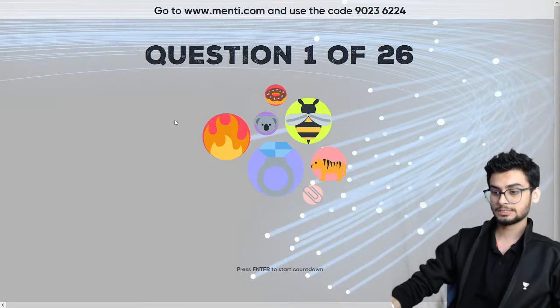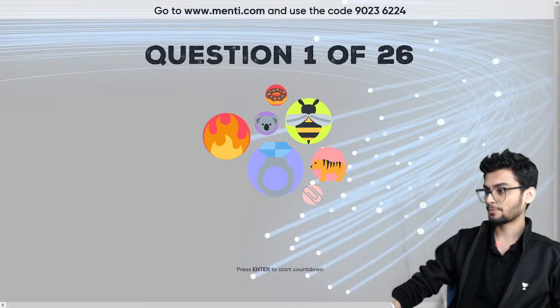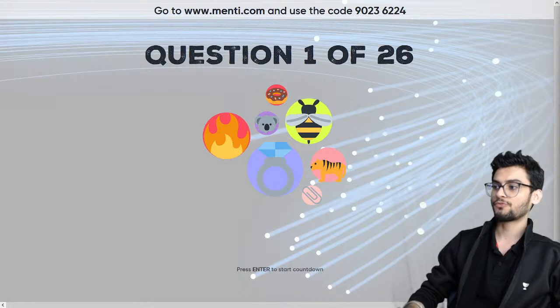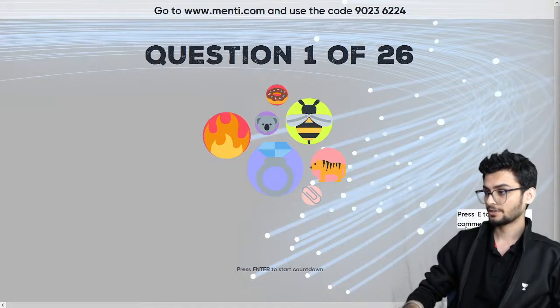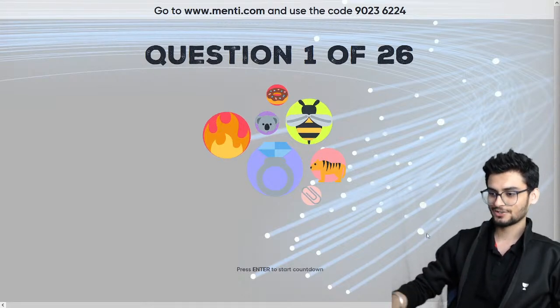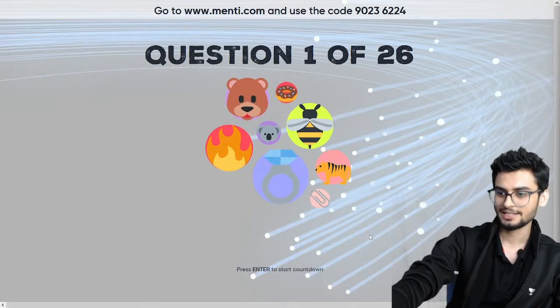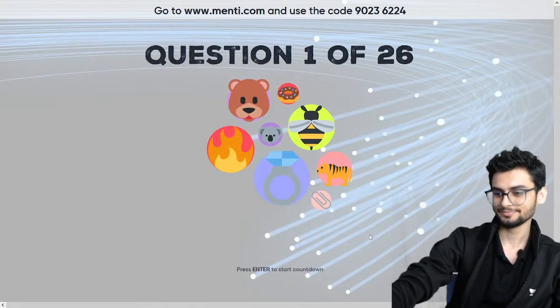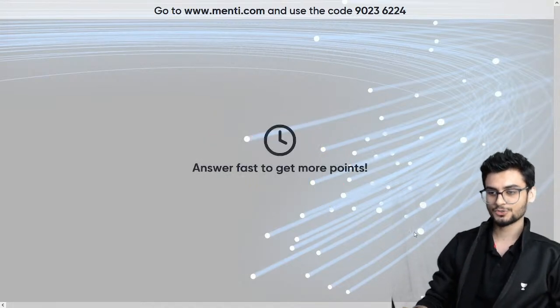So is the screen visible to everyone? When will we do forms and reports? Forms and reports will be done by Monday. Monday को हम लोग forms and reports दोनों complete कर लेंगे. Okay, so Rudraksh is saying let's start. All right, so let's start the countdown. Later on people can join in.